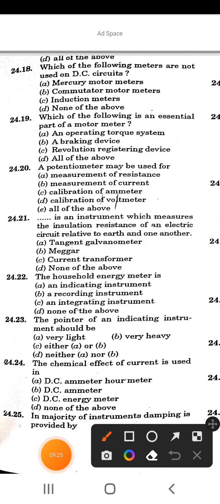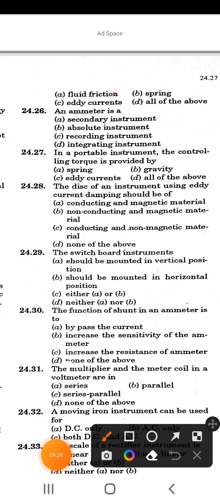Next question is, in the majority of instruments damping is provided by. Now the options are fluid friction, spring, eddy current, and all of the above. So the correct answer of this question is fluid friction.